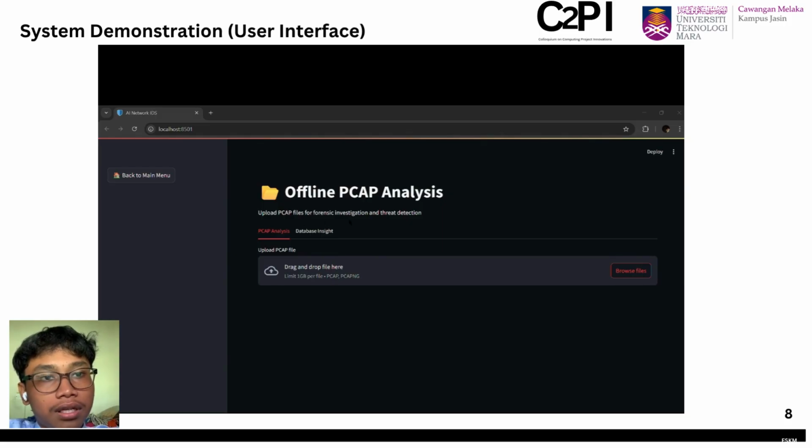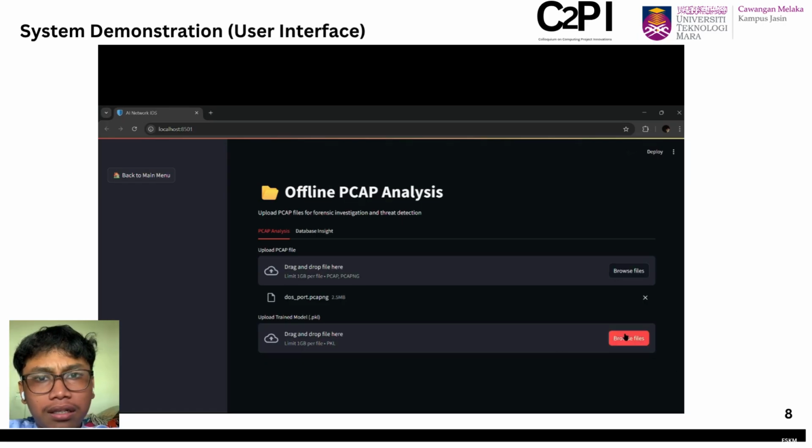For the PCAP analysis, the user needs to upload PCAP files that they have on their devices. In this case, I choose the PCAP file that consists of DoS and port scans.